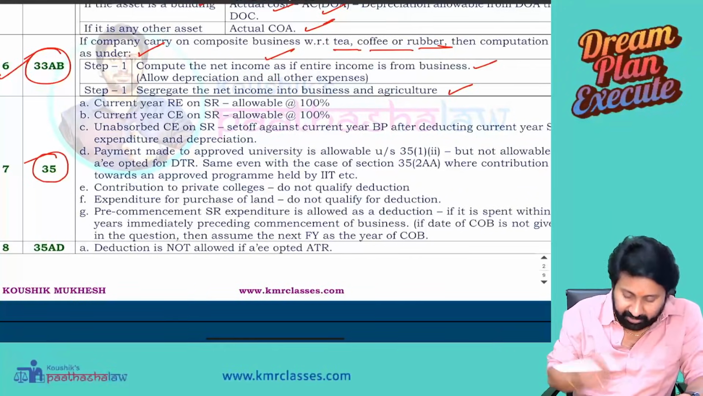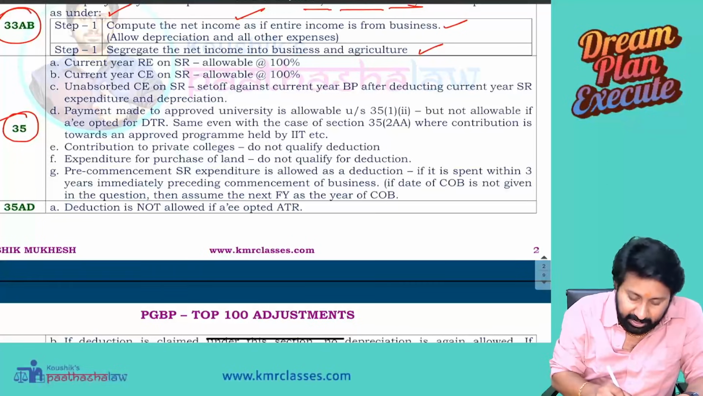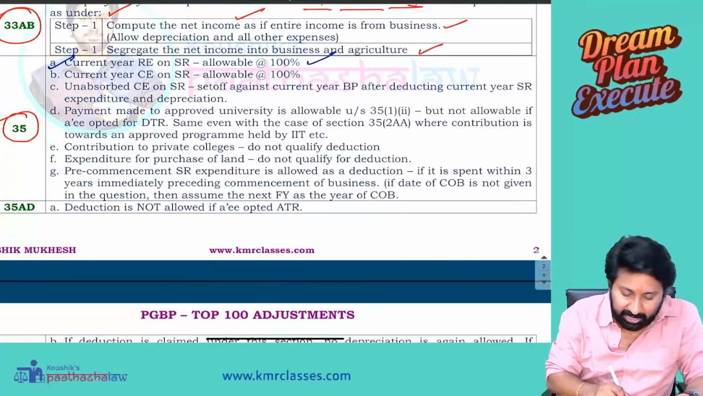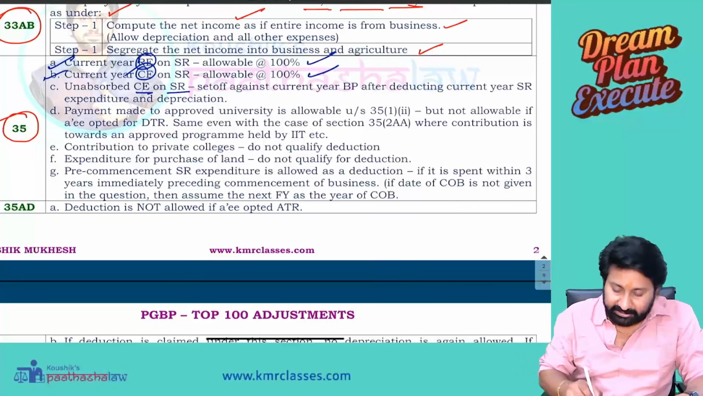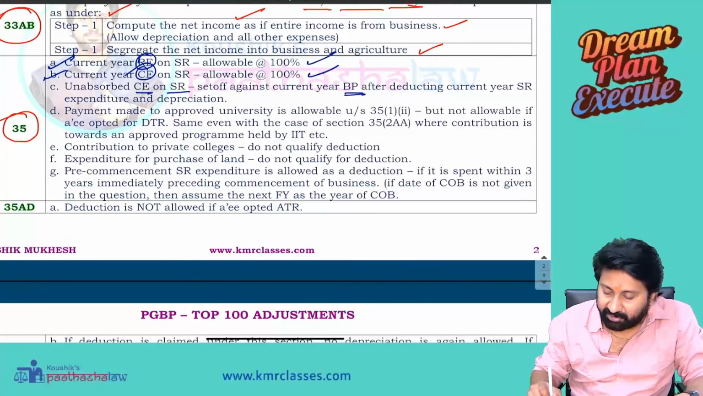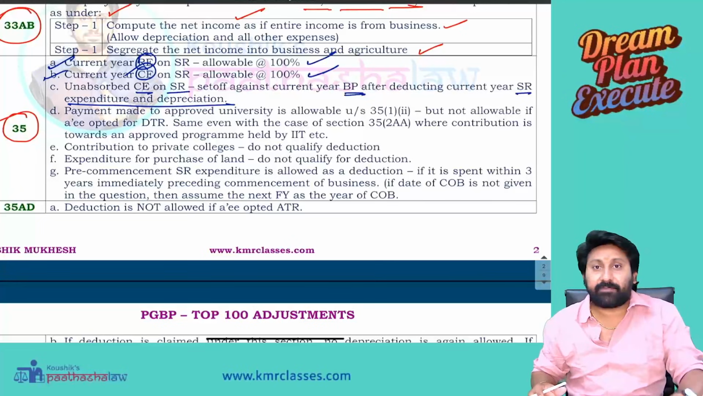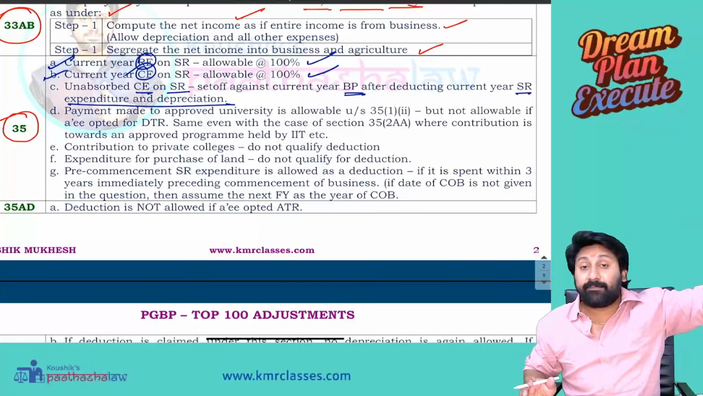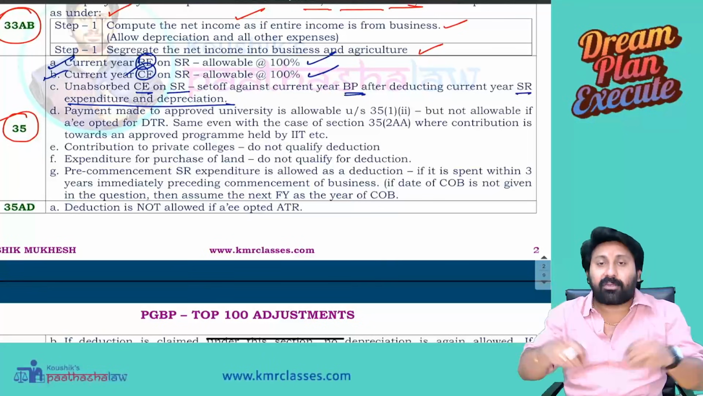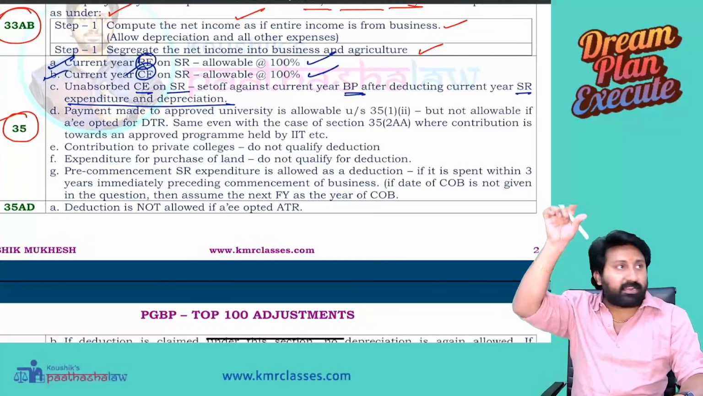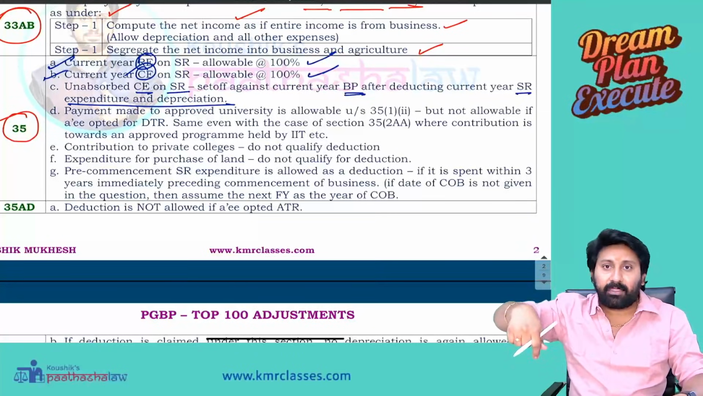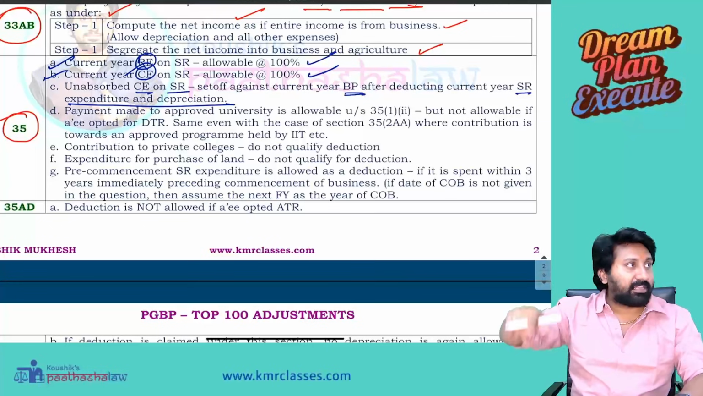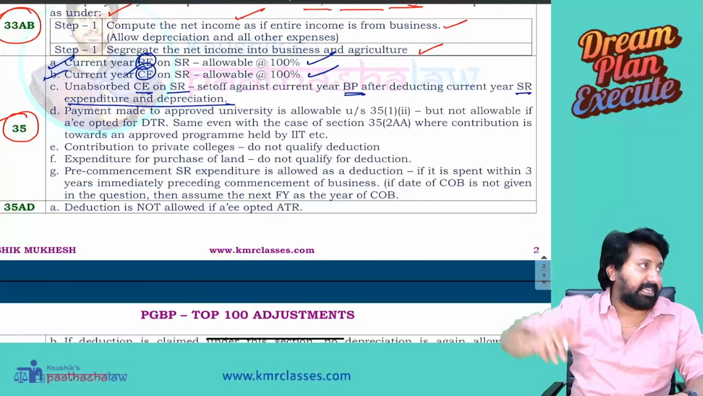Very important, Section 35: scientific research. Current year scientific research is 100% allowed. Current year capital expenditure on scientific research is also 100% allowed, whether revenue or capital. Now, unabsorbed capital expenditure on scientific research: set off is against the current year business profits after deducting the current year scientific research expenditure and depreciation. Very, very important. If last year's scientific research expenditure, which is unabsorbed, is already there, how to adjust it? This year, calculate the profits. While calculating, reduce this year's current scientific research expenditure and this year's depreciation. Then you have to set off the unabsorbed scientific research expenditure of the previous years.